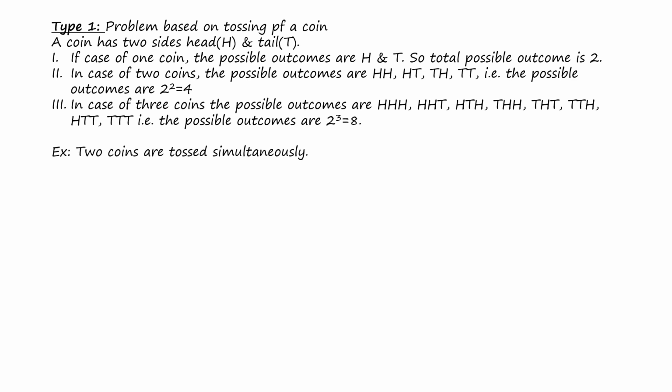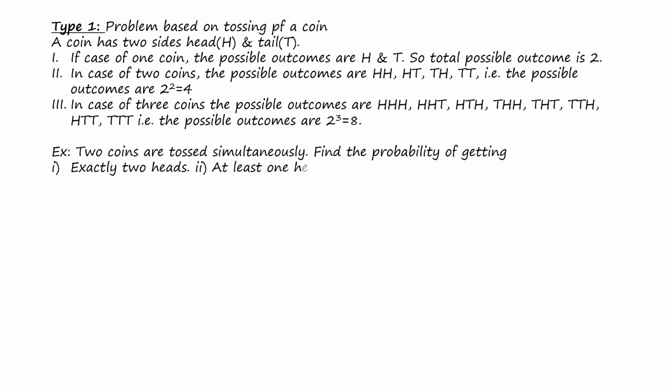Let's see an example. Two coins are tossed simultaneously. Find the probability of getting: first, exactly 2 heads, and second, at least 1 head.